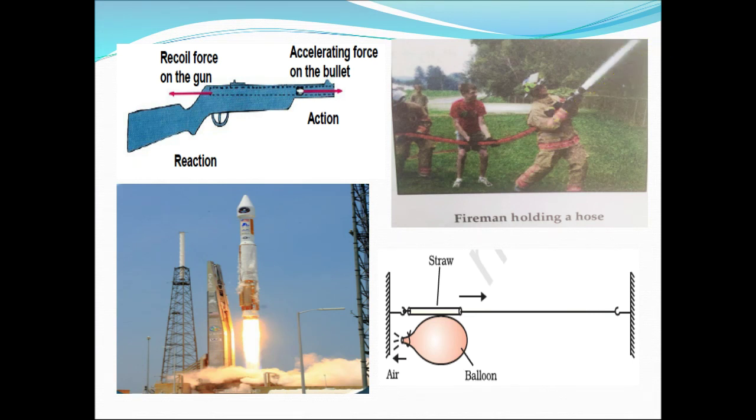So to conserve momentum, this hose pipe is coming in backward direction. So to keep this hose pipe in its own position, they have to apply large force. In the same way, this balloon activity can also be explained on the basis of law of conservation of momentum.